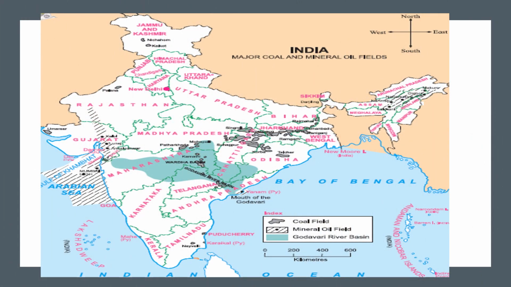Now look at this map. Observe the map. We have some questions. Which state has coal field? See the color of the coal given in that index column. It's almost grey color. So find in the map of India the grey colored figures which are shown in either direction, and find out which state has coal field.